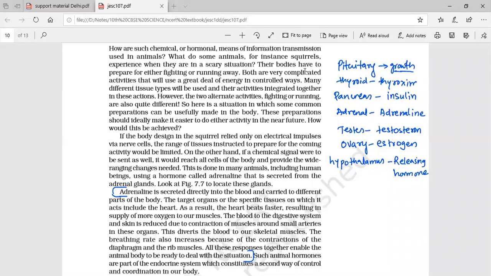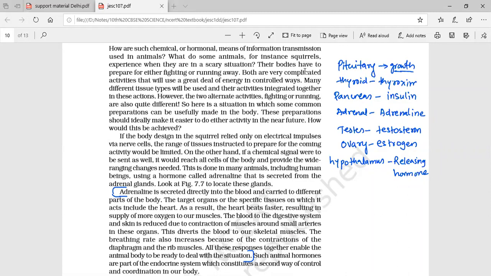Even gastric glands secrete in the stomach, so that secretion will act in the stomach only. It is not going somewhere else and performing some other action. It is not released into the blood. It is released into that particular organ only and will perform the specific action at that position.